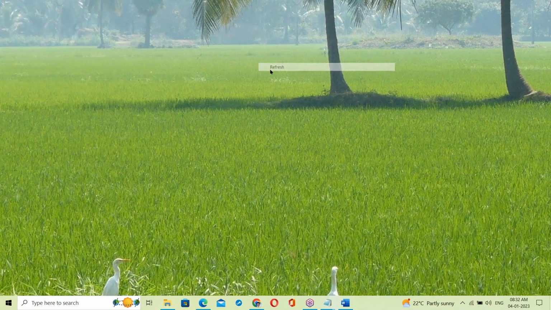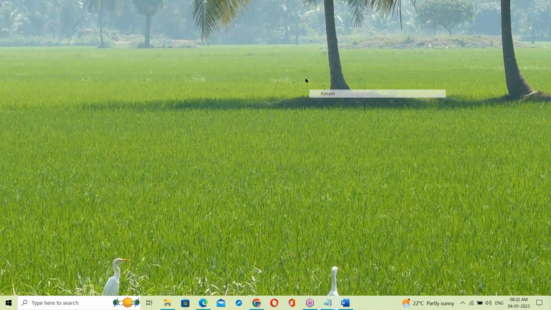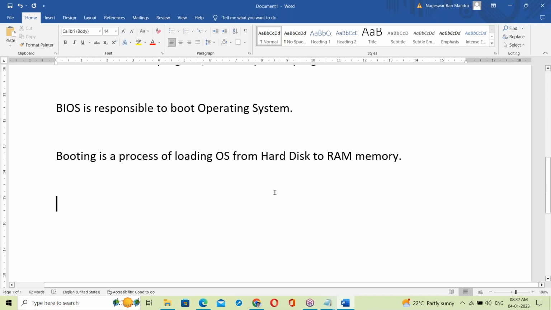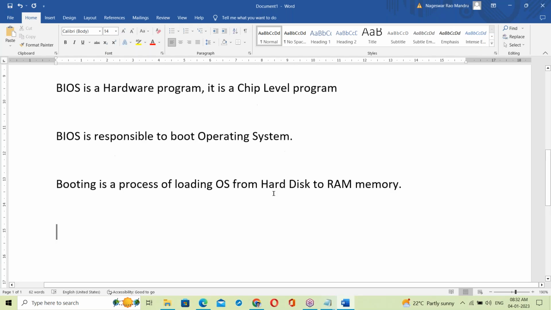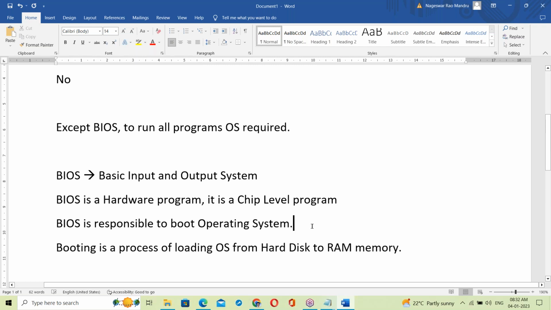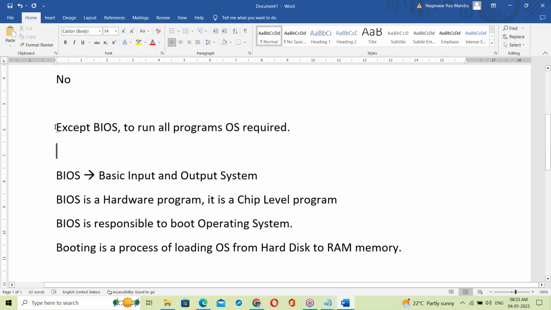Now see this OS, Windows OS. This OS is running inside the RAM memory. So this is about the BIOS. Except for the BIOS, all programs require an OS; without an OS we cannot run the programs.